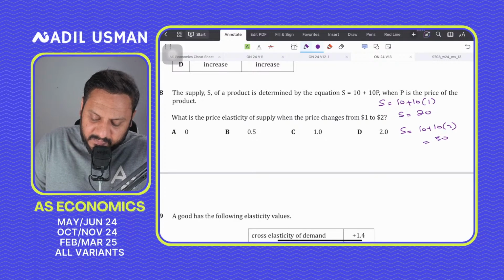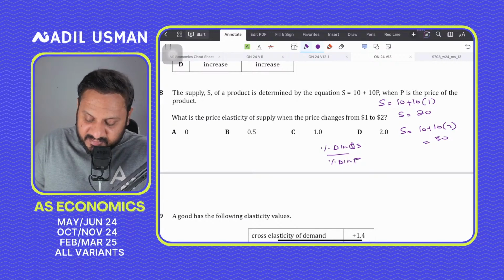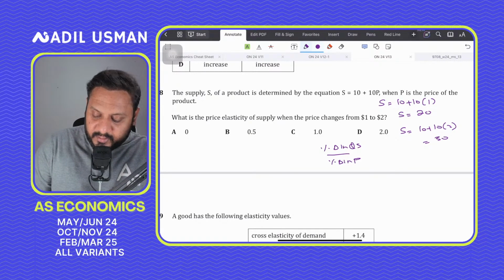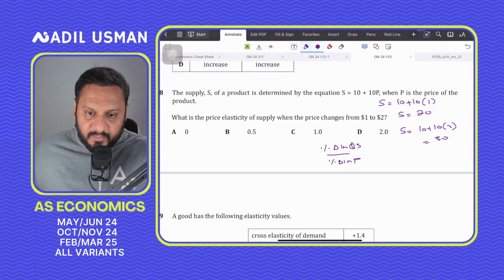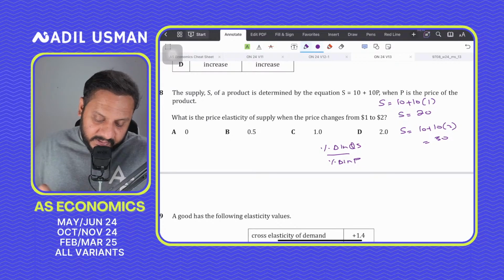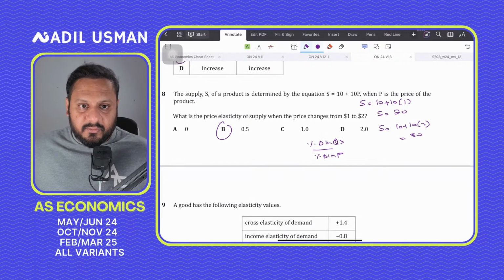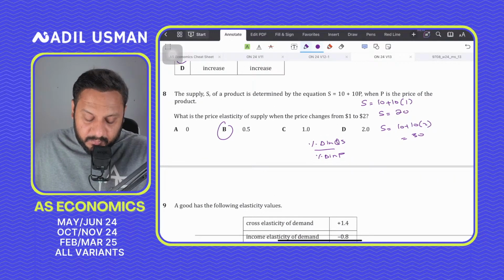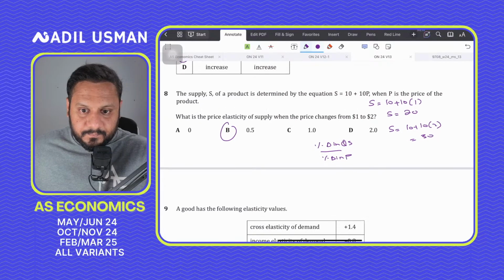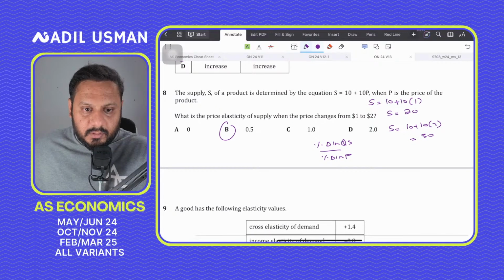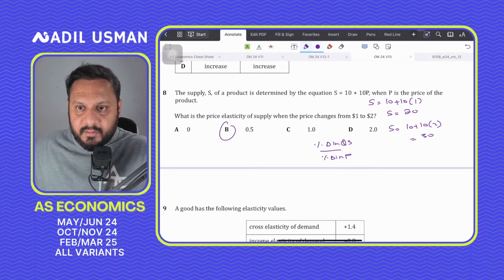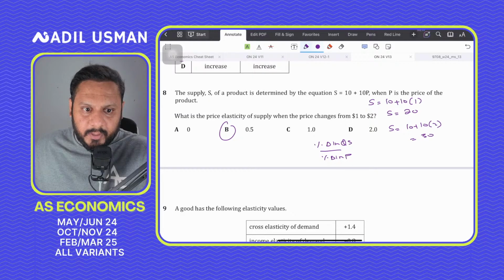Now you can calculate PES, which is the percentage change in quantity supplied upon the percentage change in price. Price is going up from 1 to 2, so that's a 100% jump. The quantity is going from 20 to 30, so you can calculate that. The answer should be PES equals 0.5. So question number 8 should be B for boy. Right, everyone? Question number 8 should be B for boy.